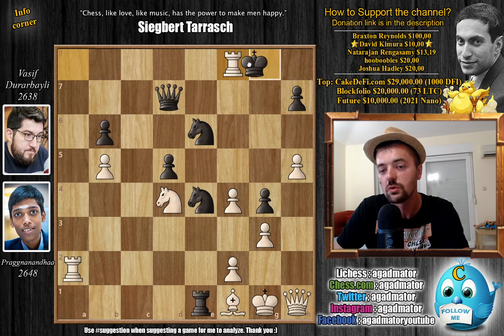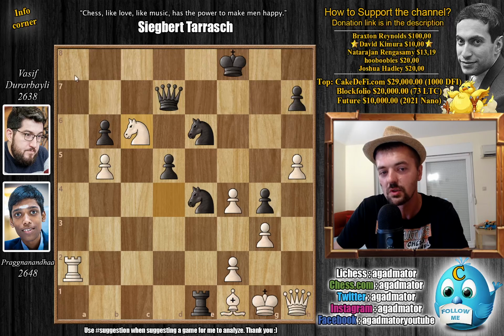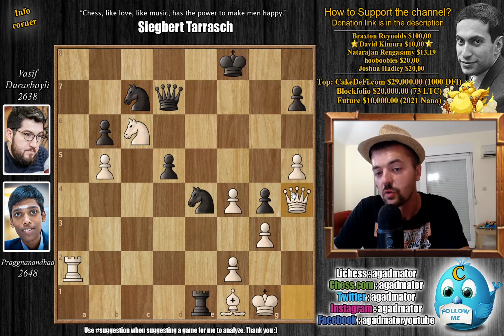Praggo can just trade rook captures, king captures, go knight to c6, and here with the rook having access to a8 and queen having access to h4, it's game over. Black will just get checkmated regardless of what you play. Let's say knight c7, you stop the rook, queen to h4 now. And there is nothing you can do here.